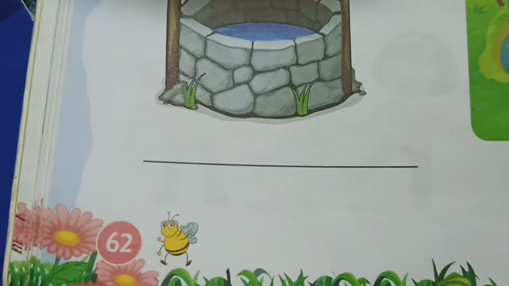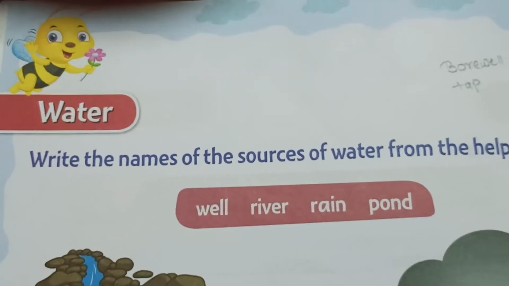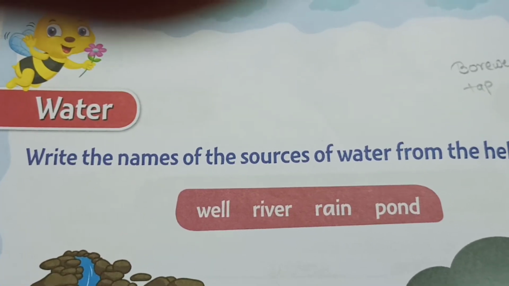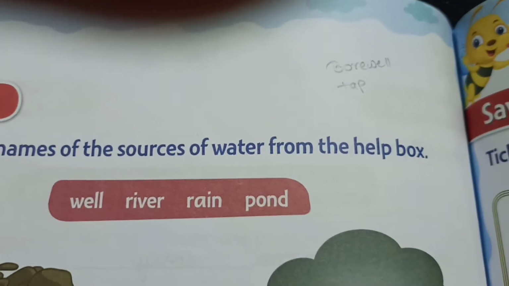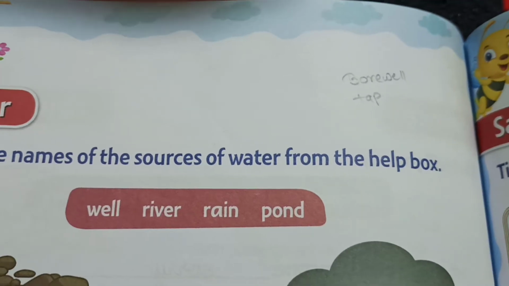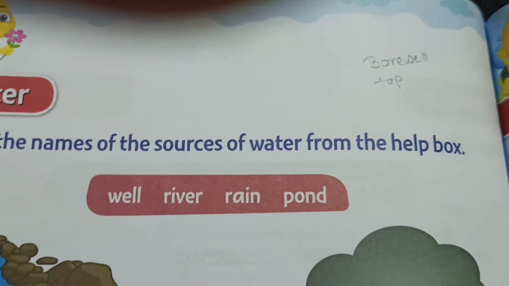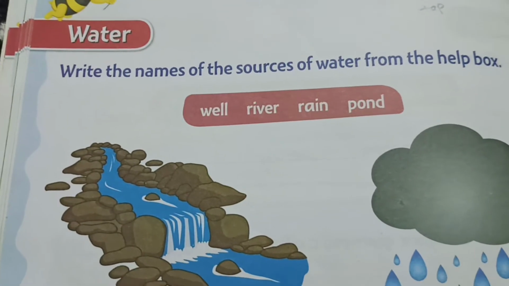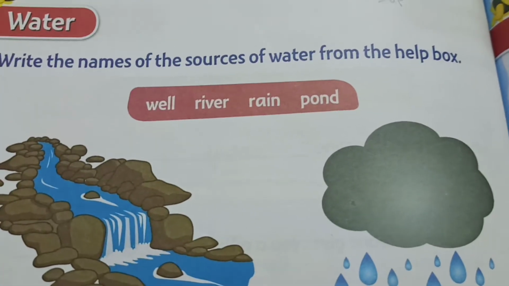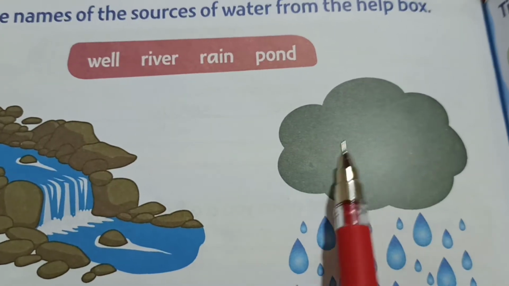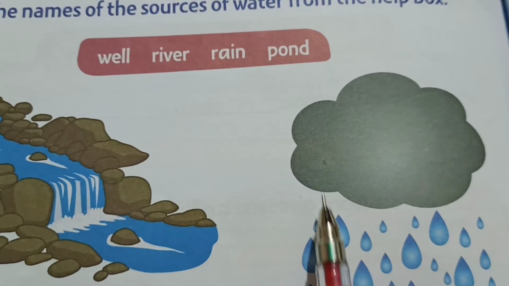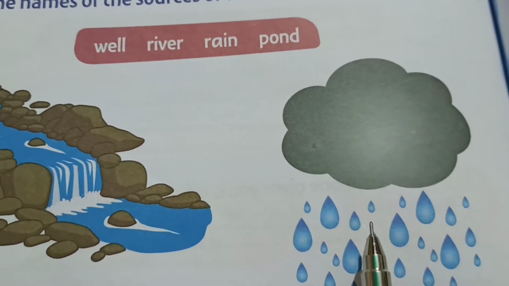Page number 62. Water. Write the names of the sources of water from the help box. Now what are the sources of water? The first main source of water is rain. We get water from rain.